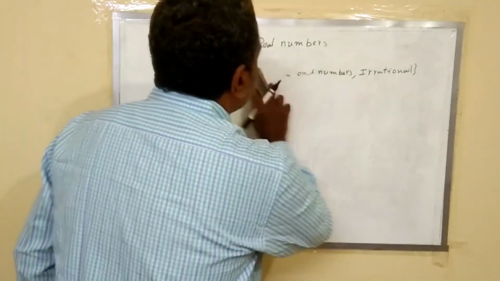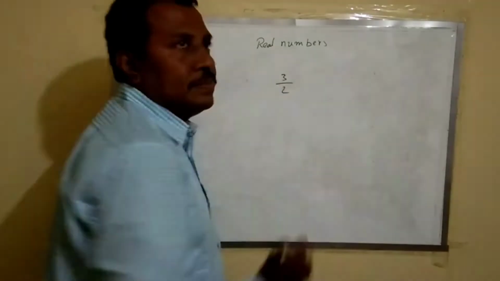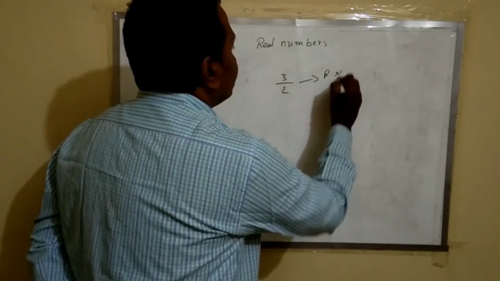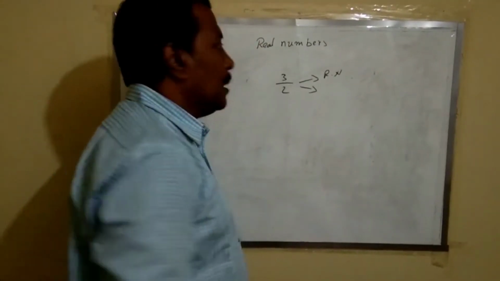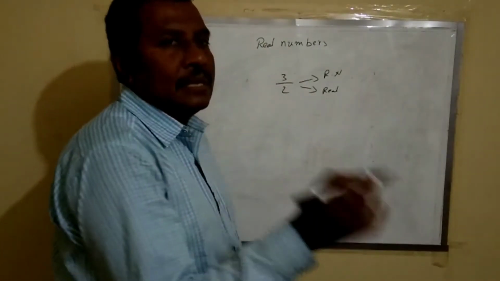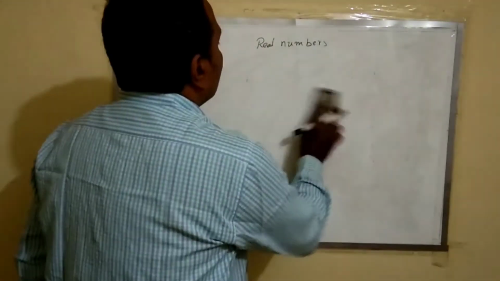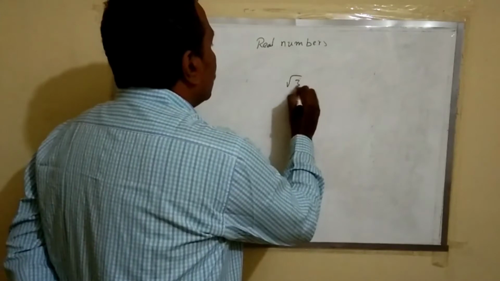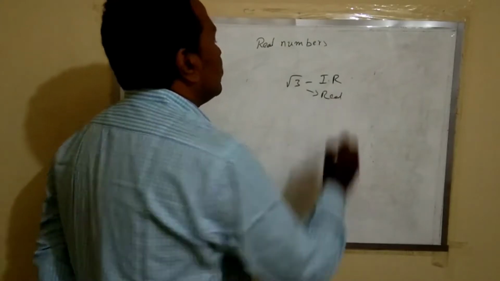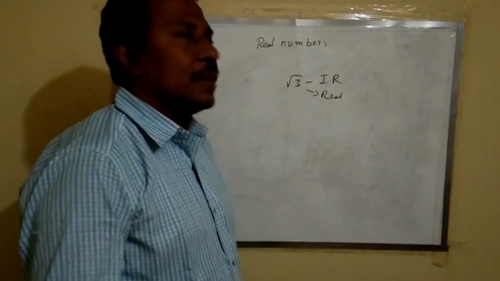We will take another number. 3 by 2 is a rational number, and 3 by 2 is a real number. Okay. Now you take an irrational number, for example, root 3. Root 3 is an irrational number and root 3 is a real number. So every irrational number is a real number. So every rational number is a real number. Okay.